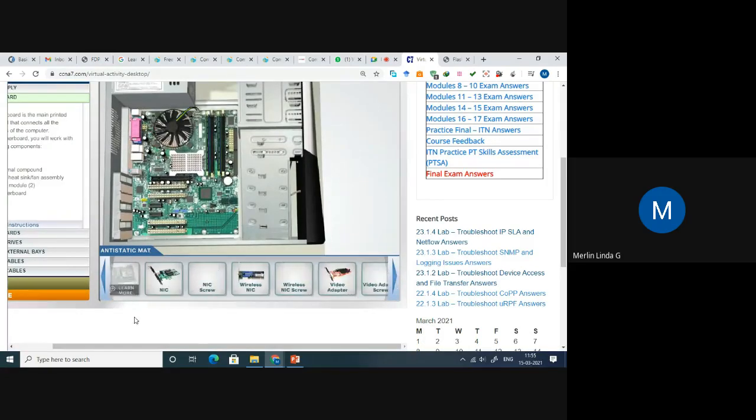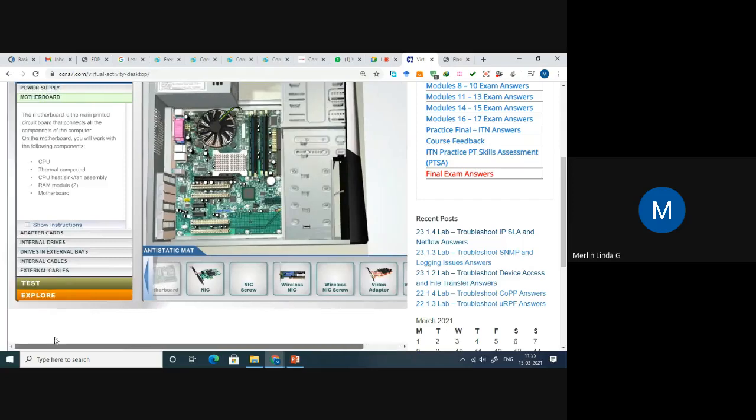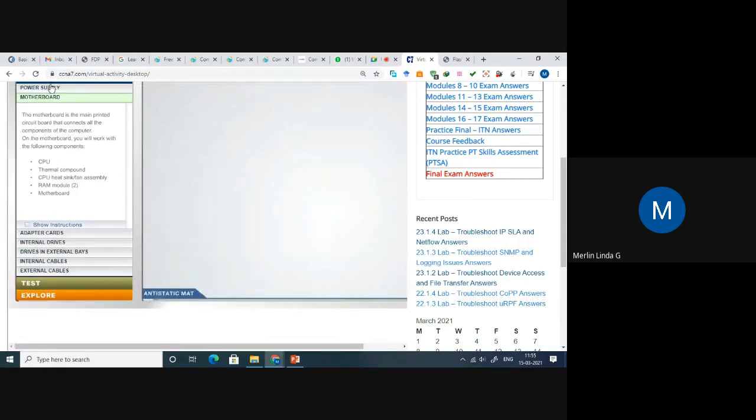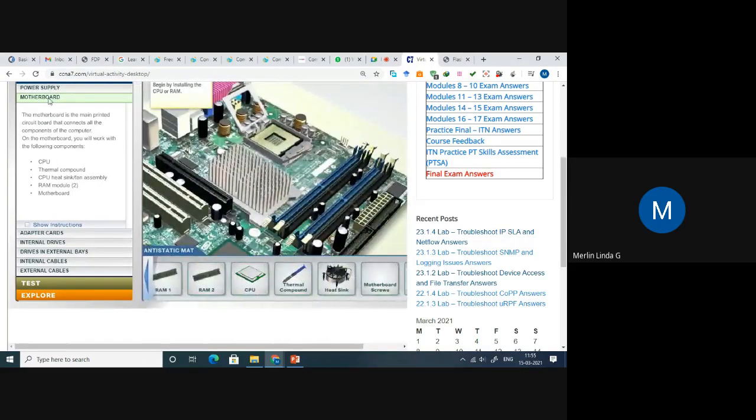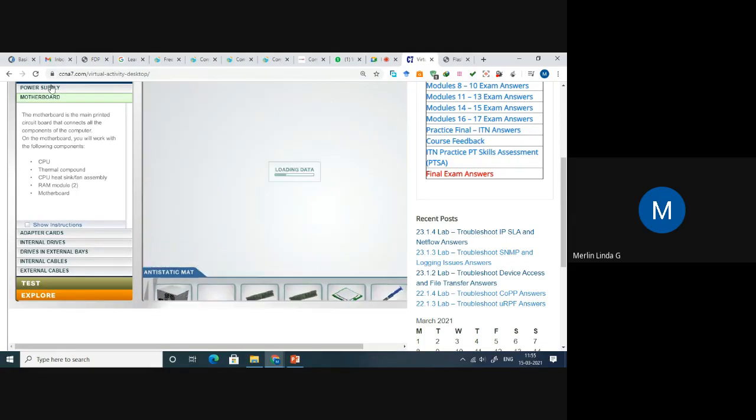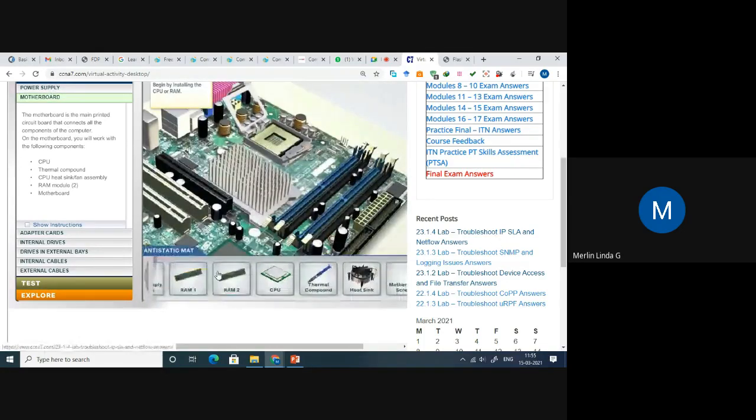Now once you are completing each and every module, you can see the power supply is one module we completed, and when it comes here, motherboard is the second module, right? You can do one by one. See here, just before, only the power supply we completed. So once I click the first one, it will come from the beginning. Each time I have to do it from the beginning, so I cannot stop in between. I can go back.